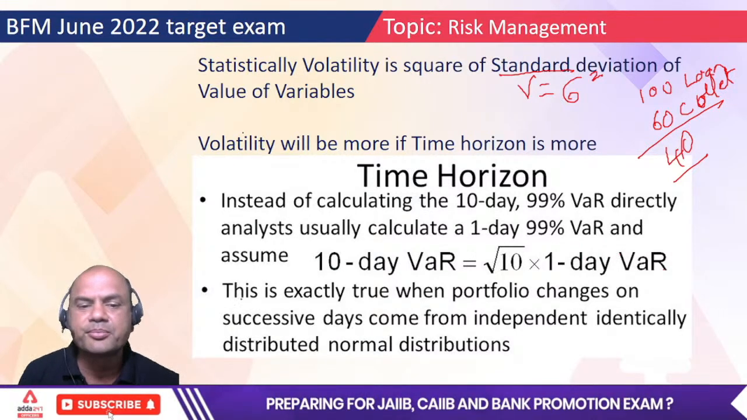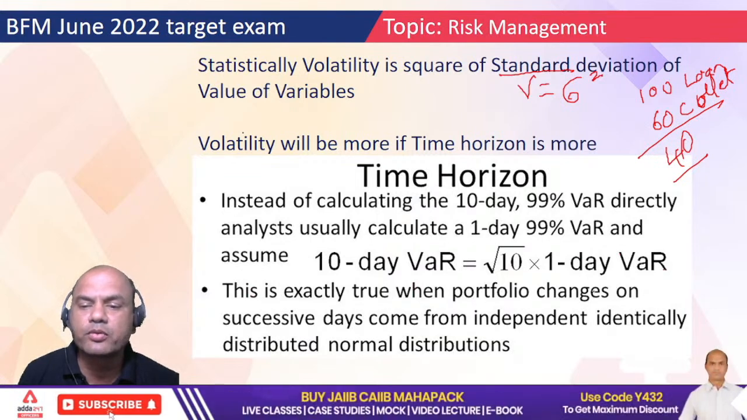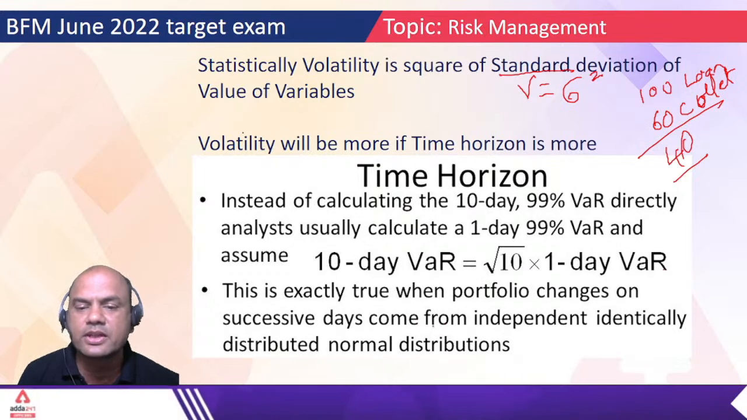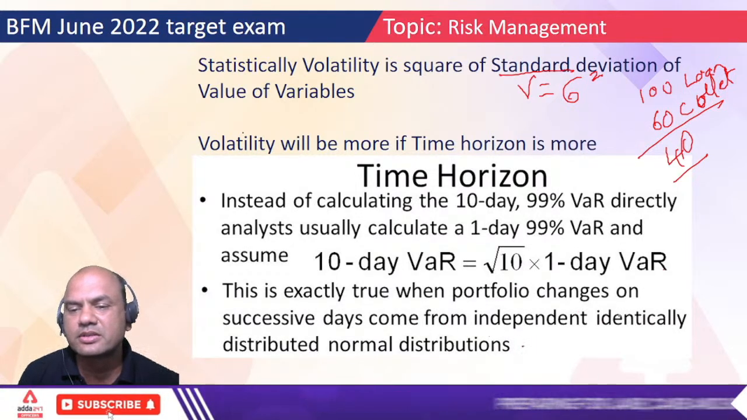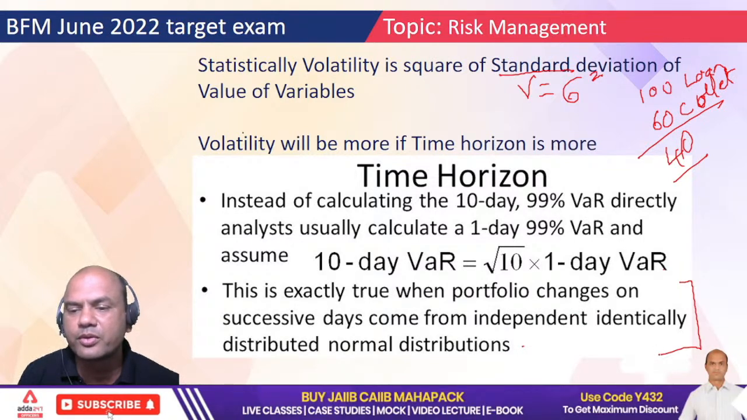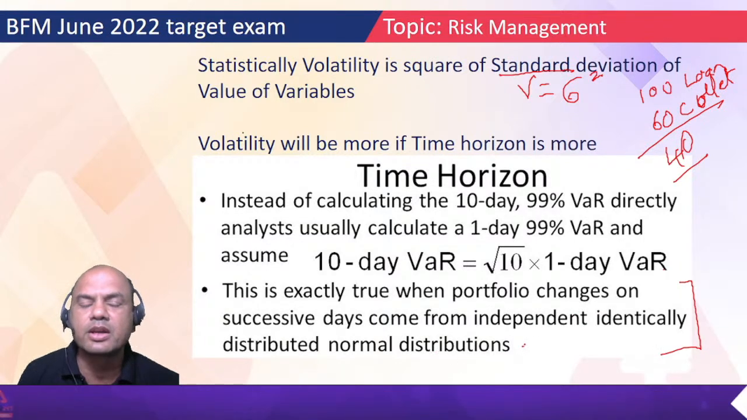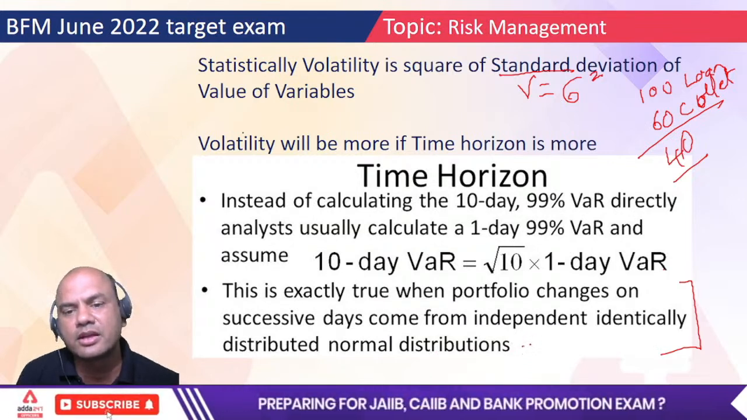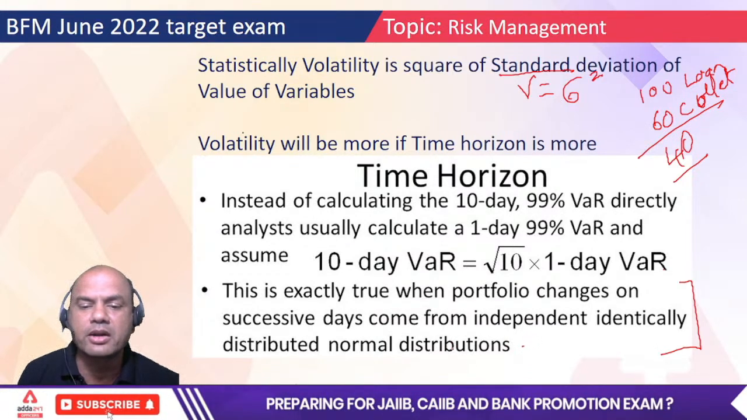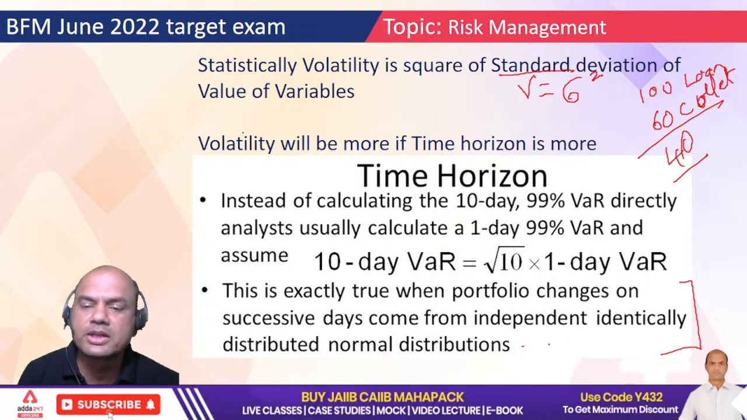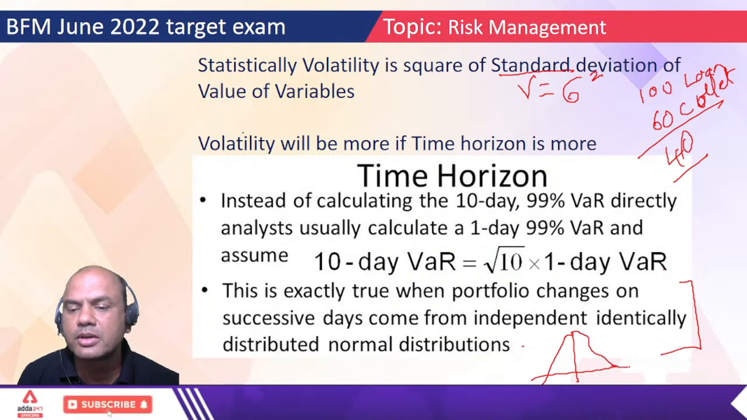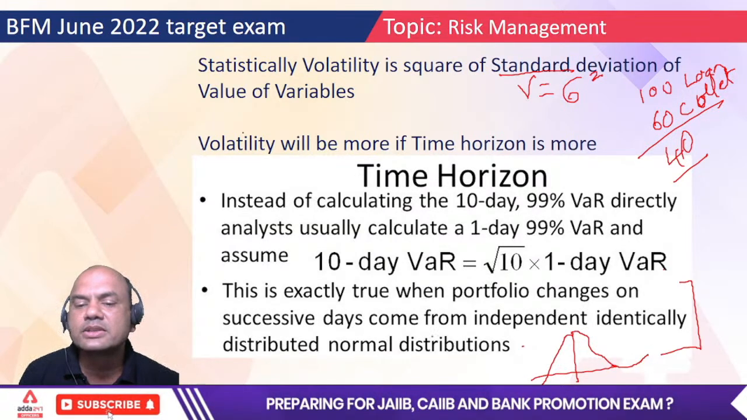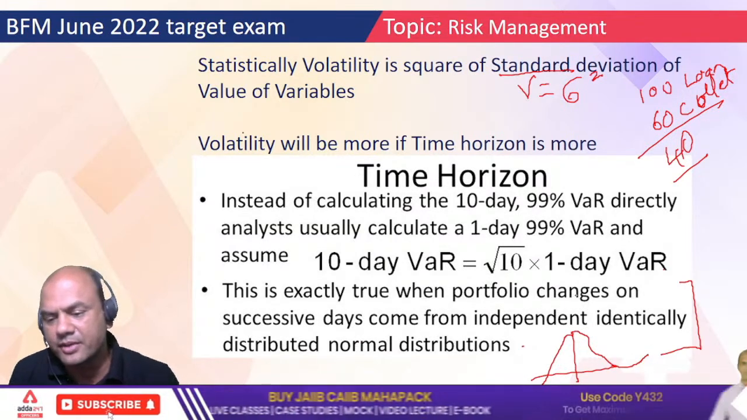Same logic, okay? This is exactly true when the portfolio changes on successive days, and the changes come from independent, identically distributed normal distributions. Nothing for you from the exam point of view, because normal distribution we have already covered in our ABM. Okay, so not a part of BFM now. So what is normal distribution? Just to give you a hint, see this. This is a bell curve, and this is known as a normal distribution. We had studied this during our ABM studies.